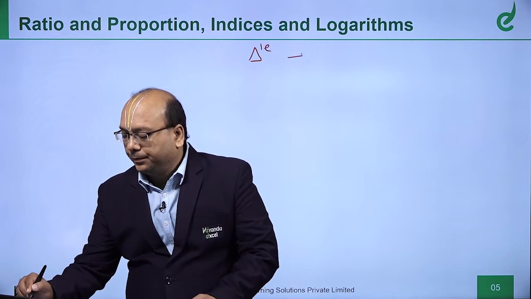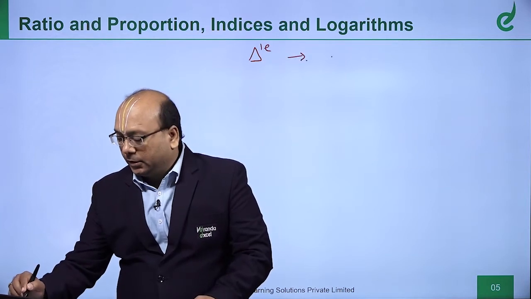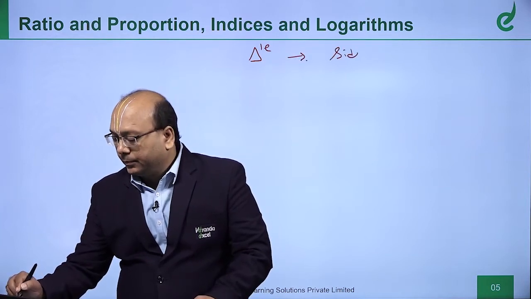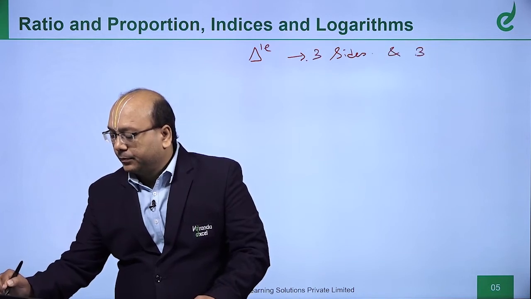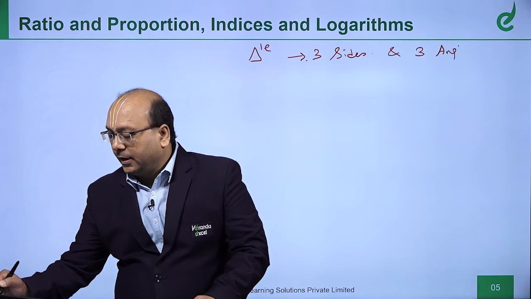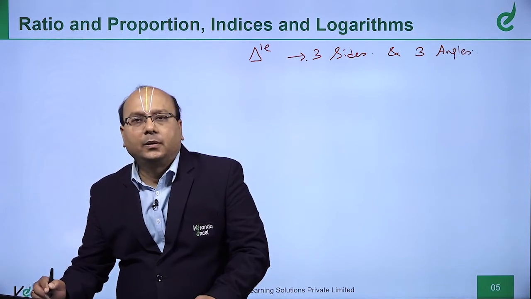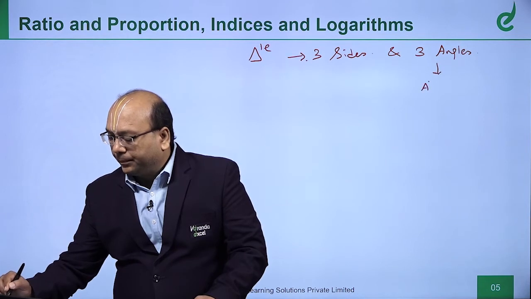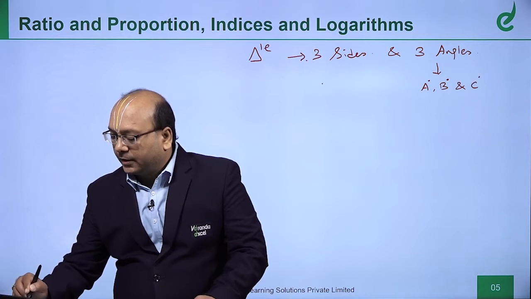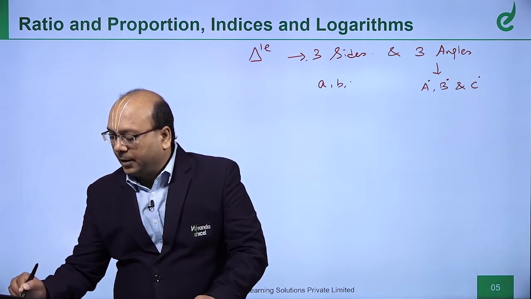Triangle, if you take a triangle, has got 3 sides and 3 angles. The 3 angles normally we denote by A, B and C. The sides we write as a, b and c.